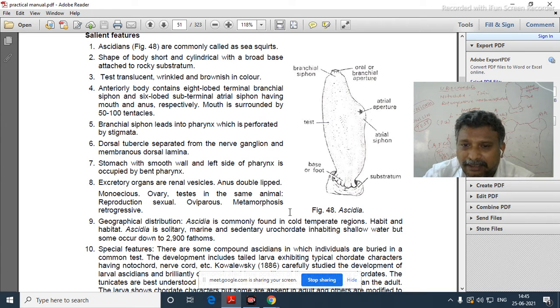So if anyone asks how Ascidia or Herdmania belongs to Urochordata, what should you say? Presence of notochord in the tail, larval tail, sir. Okay, very good. Presence of a notochord in the tail of their larva. Since the tail in the larva has a notochord, yes, that belongs to Urochordata.